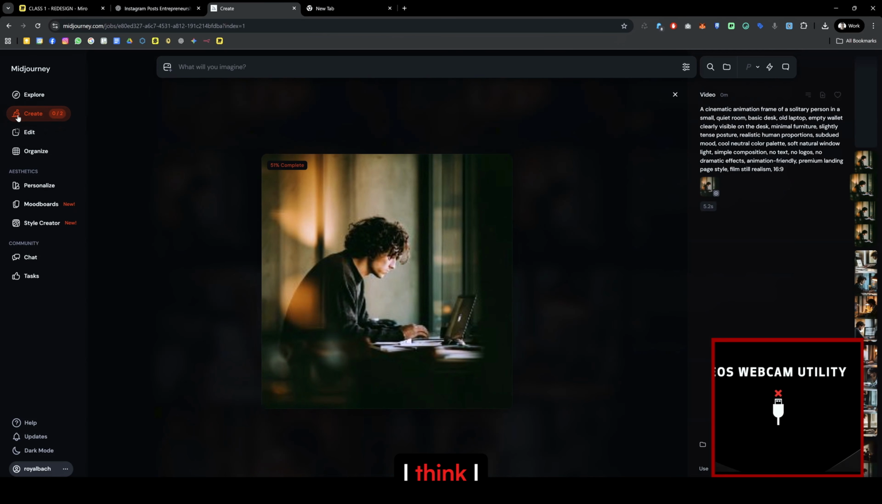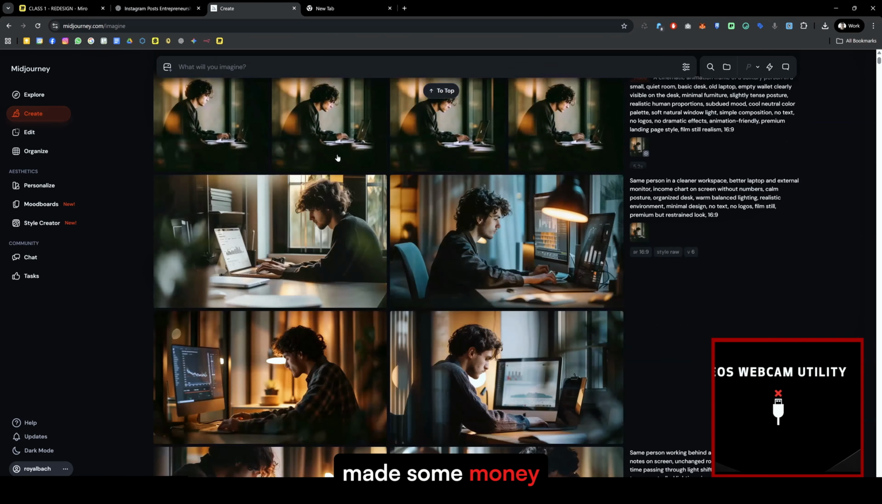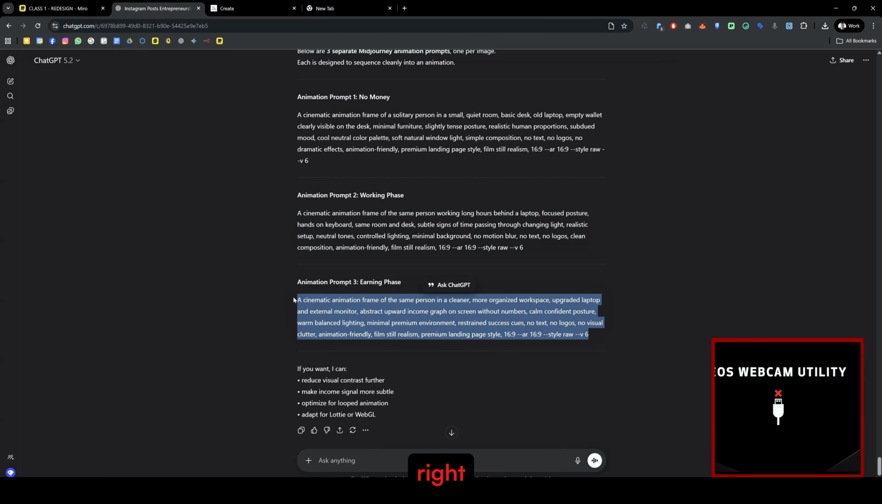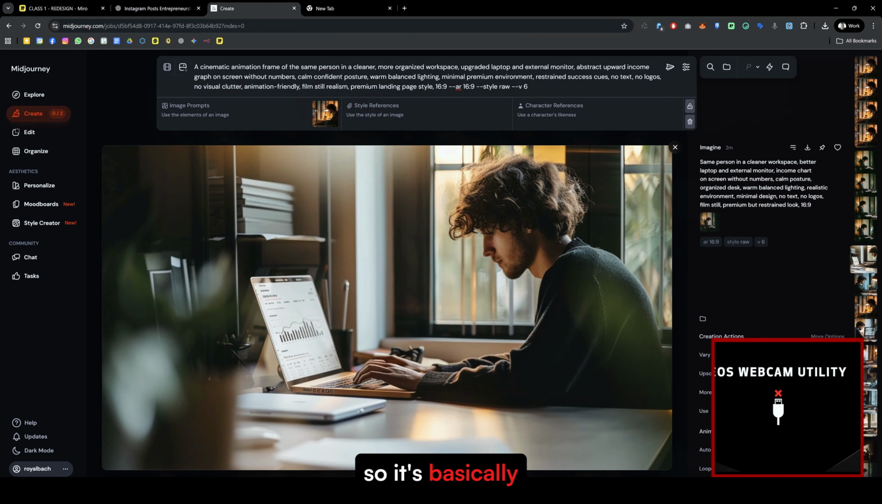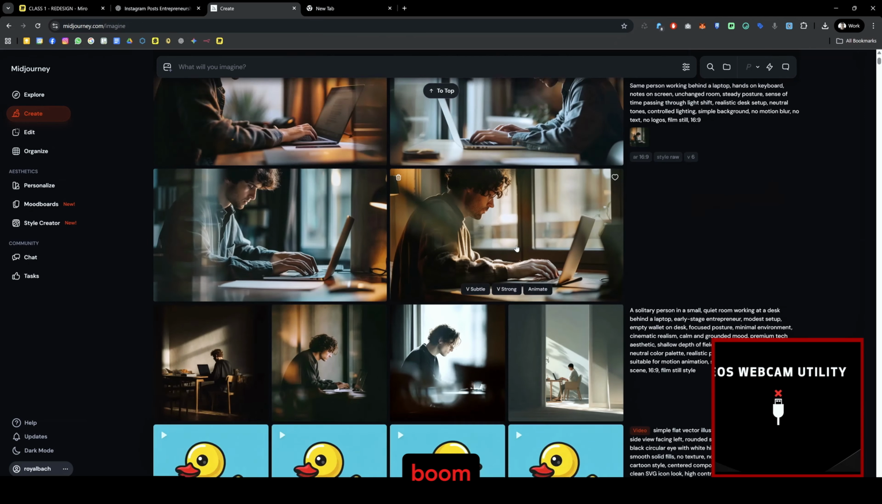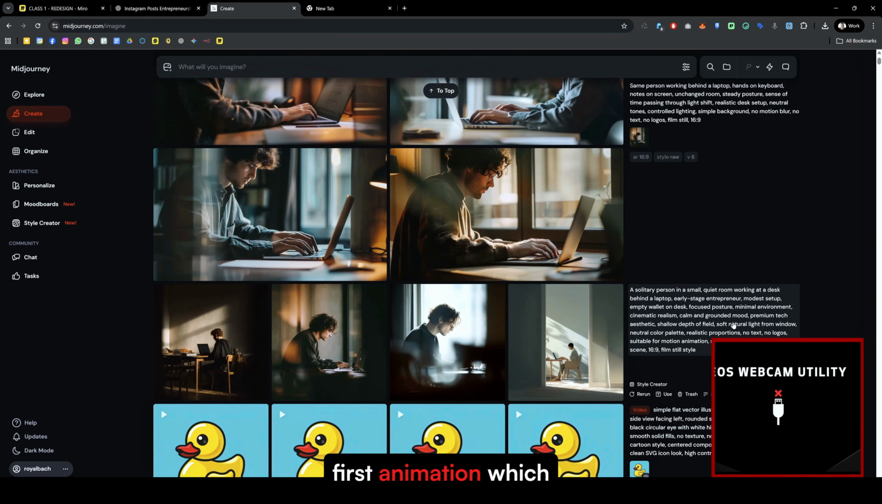And this one, I think I actually have to say that he made some money, right? Or I use it wrong. Okay, doesn't matter. This one. Then again, I didn't read any of this, right? So it's basically him being more organized. Okay, the same person, more clean, abstract income growth without numbers. He is super happy, and on his screen, you can see he makes a lot of money. Boom.